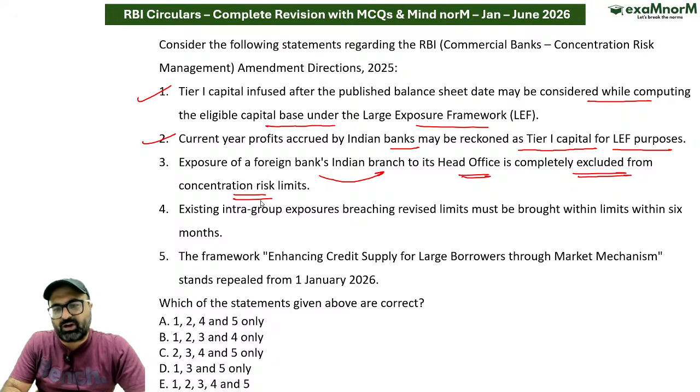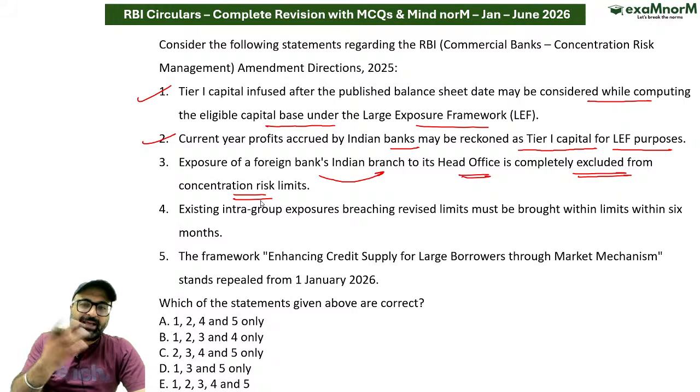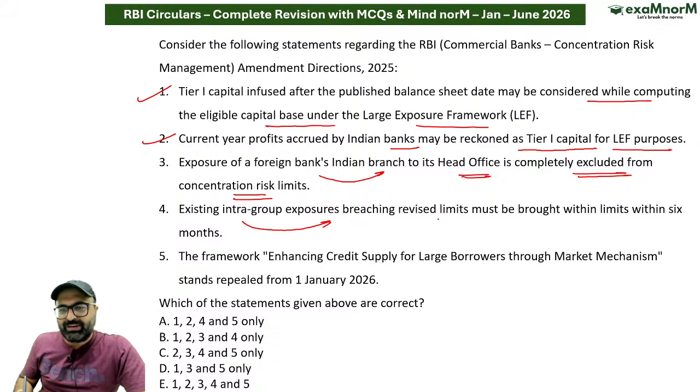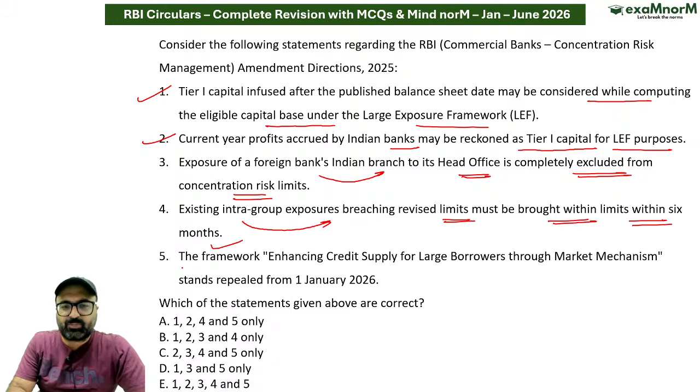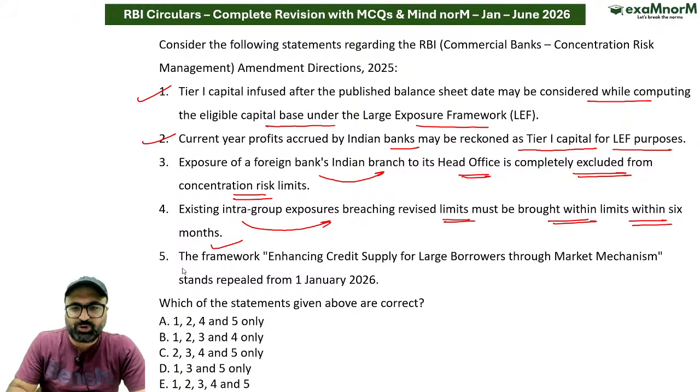Such exposures are not excluded. Rather, counterparty limits continue to apply, as I have discussed, for global systematically important banks and non-global systematically important banks. Existing intra-group exposure breaching revised limits must be brought within the limits within 6 months. अगर आपकी existing intra-group exposures breached हैं, तो you should be bringing them back into the limits within 6 months.